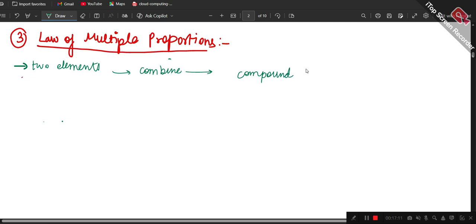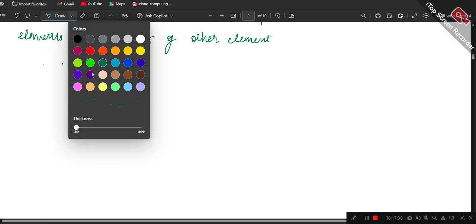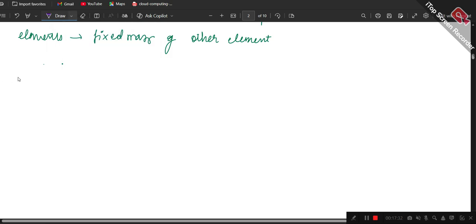They have combined with a fixed mass of the other element. What does it mean? I'm going to show you by an example and you'll be able to understand it very clearly.